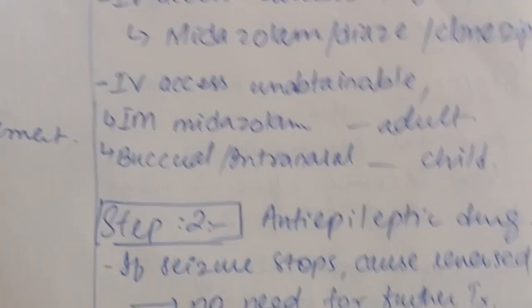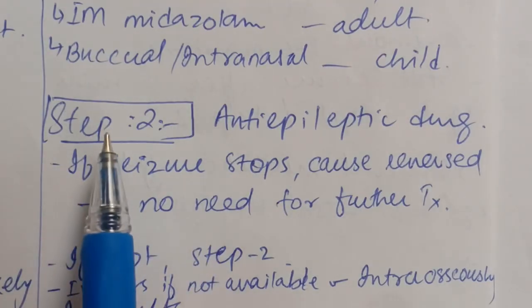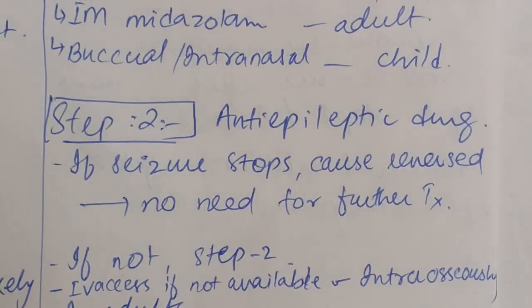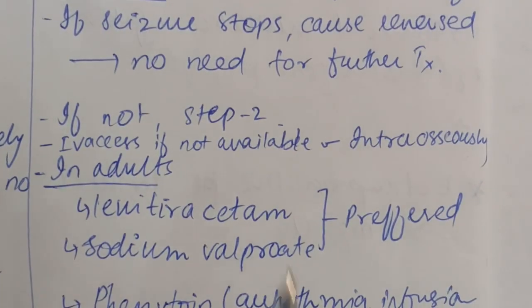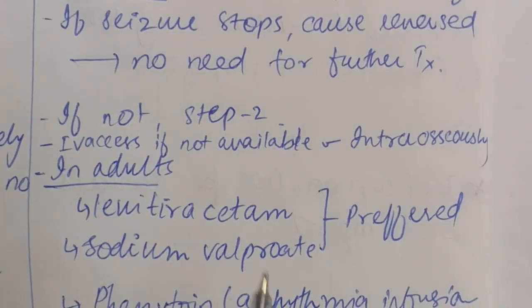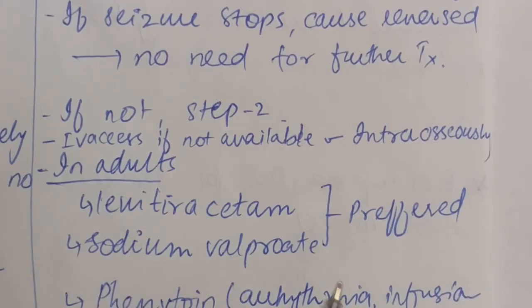Now, if the seizure has not stopped and its cause is not reversed, we are going to take step two. That is, we are going to administer the anti-epileptic drug. So in anti-epileptic drugs, we have three main drugs, that is levetiracetam, sodium valproate, and phenytoin. In adult patients, levetiracetam and sodium valproate are preferred, but phenytoin can only be given when levetiracetam and sodium valproate cannot be given.